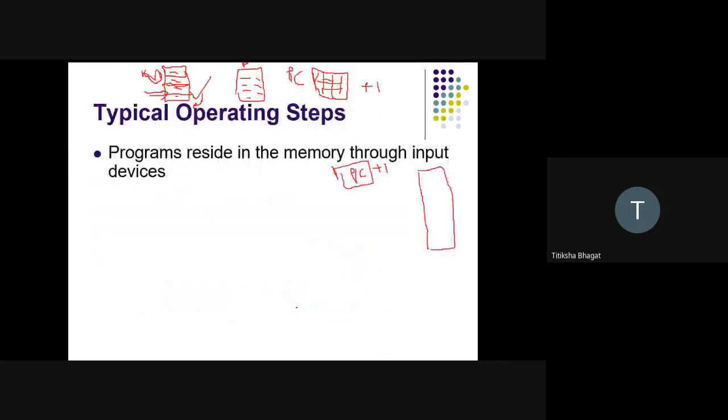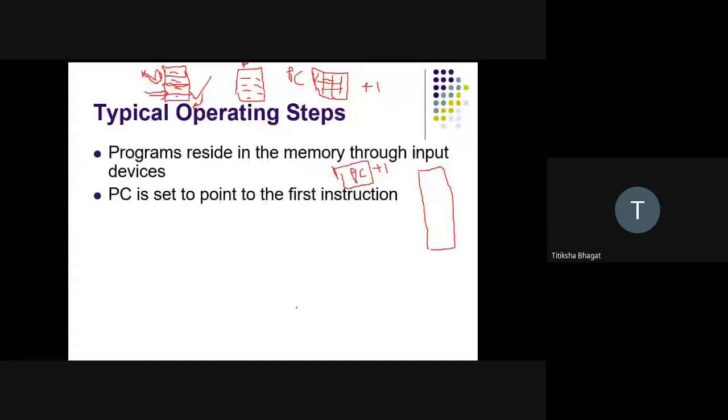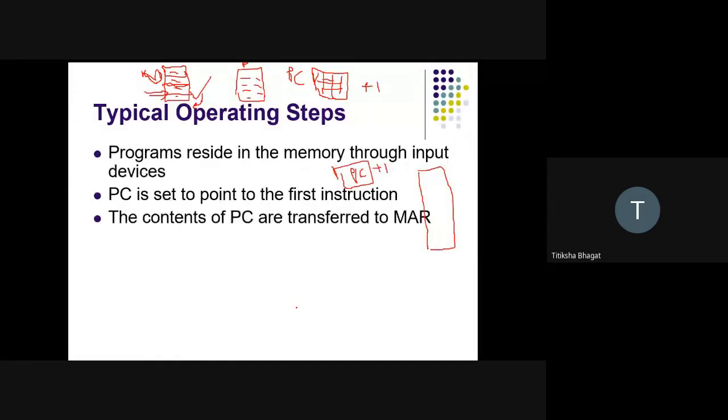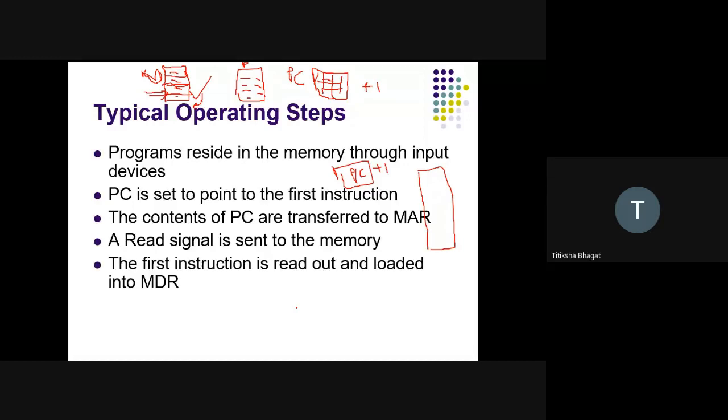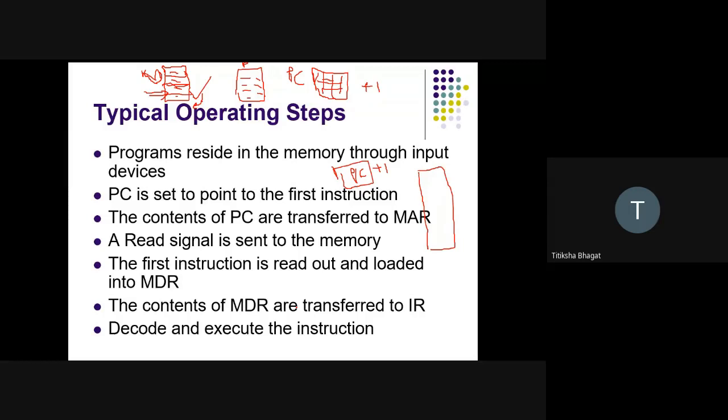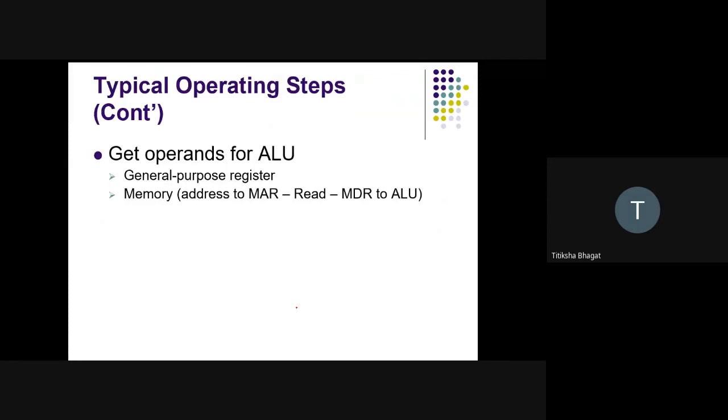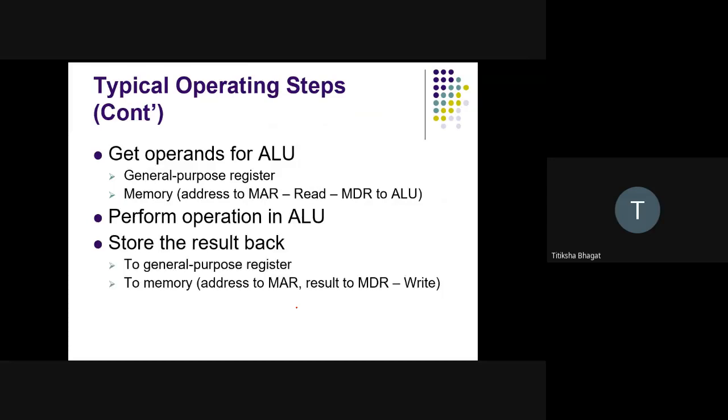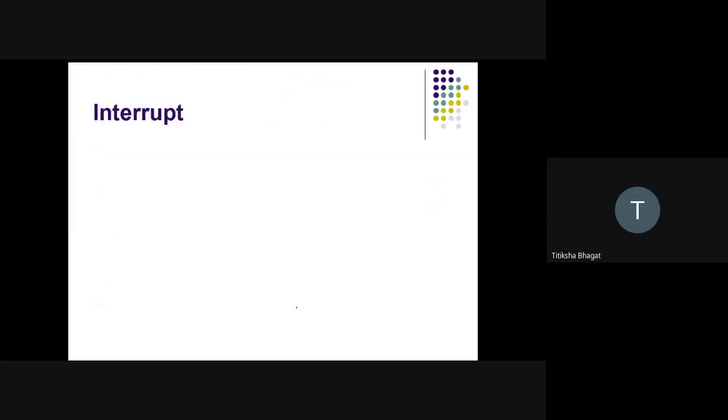The program resides in memory through input output devices. PC points to the first instruction. Content of PC is transferred to MAR. Read signal is sent to memory. The first instruction is read out. MDR is transferred to IR. Then IR will decode the instruction. Then ALU will get the operands, both operands will be taken, the operation is performed in ALU, and the result is stored back. These are the typical operating steps.